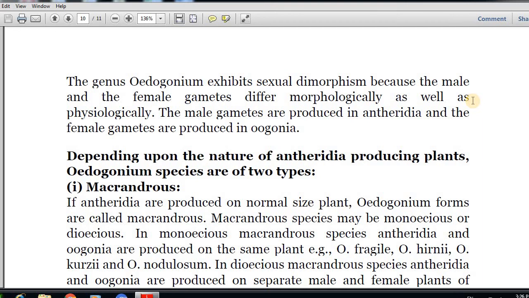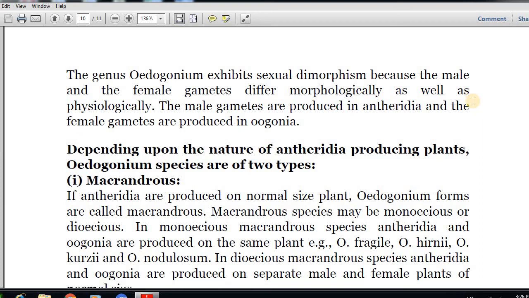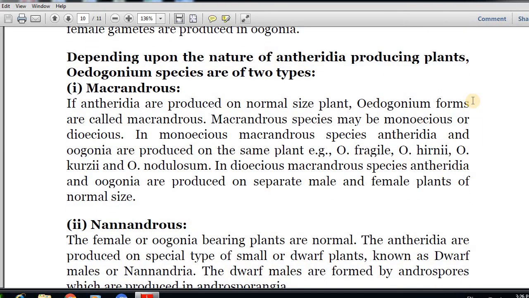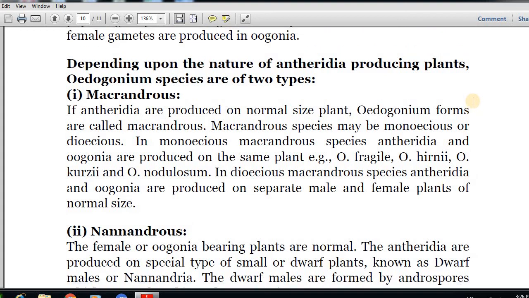The genus Oedogonium exhibits sexual dimorphism because the male and the female gametes differ morphologically as well as physiologically. The male gametes are produced in antheridia and the female gametes are produced in oogonia. Now, the final important thing which I want to discuss with you is that, depending upon the nature of antheridia-producing plants, the Oedogonium species are of two types. Earlier we have discussed the Macrandrous and Nanandrous species. Now this is the brief information of both the species, which is important for your examination.